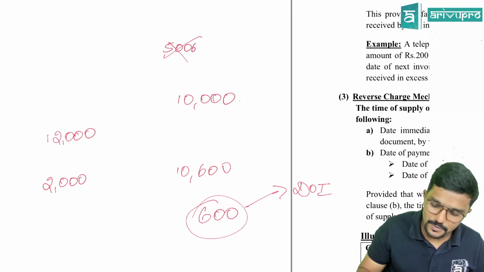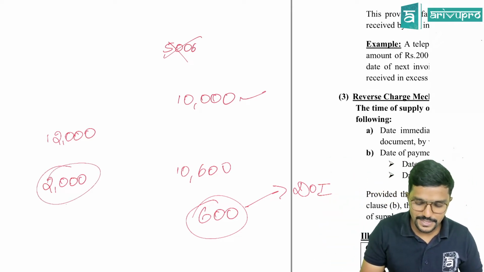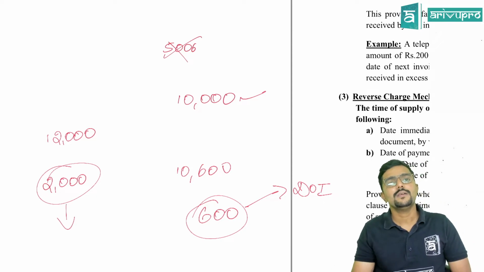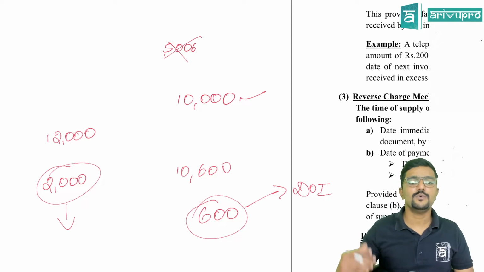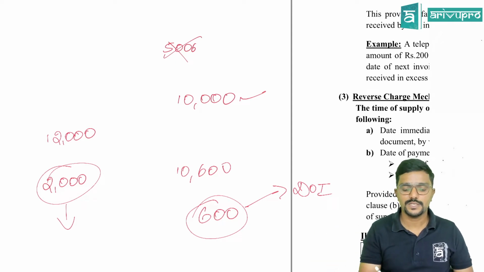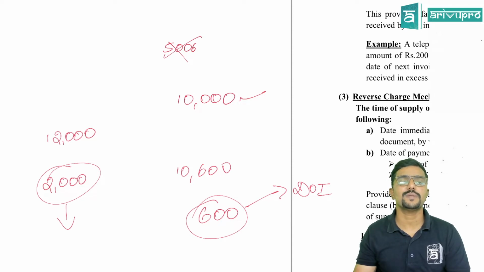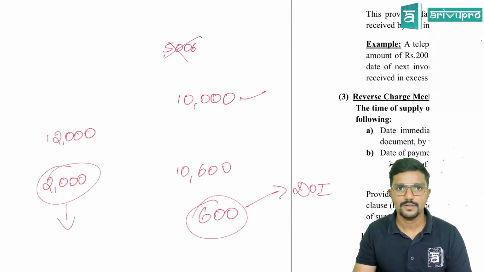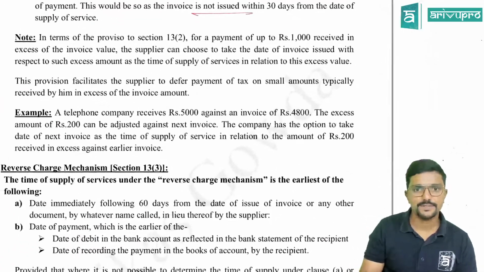I received 12,000. So 2000 extra over and above 10,000. So for 10,000, time of supply will be as per 13.2. For 2000, straight away date of payment. Why? Extra amount. Invoice is not yet issued. I have received over and above invoice amount. So for this 2000, you will pay tax on receipt basis. That is, time of supply will be the date on which you have received it. Straight away. Clear? Yes. Chalo. I have also given an example for this.